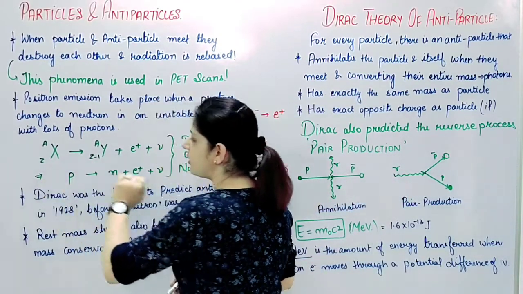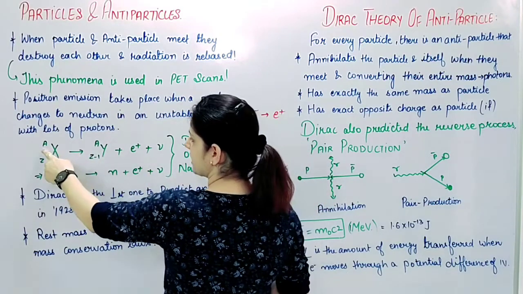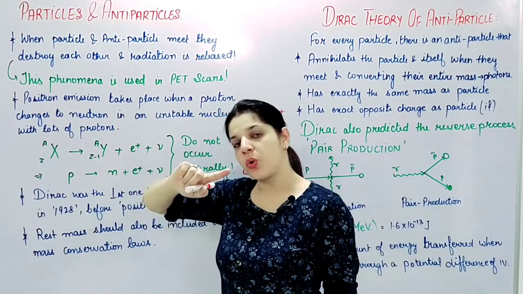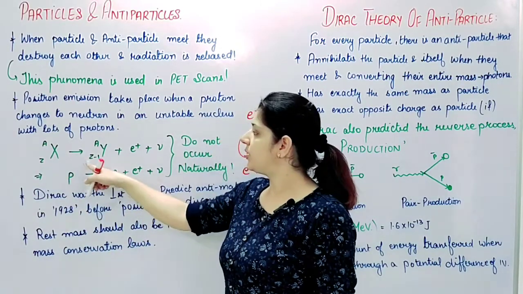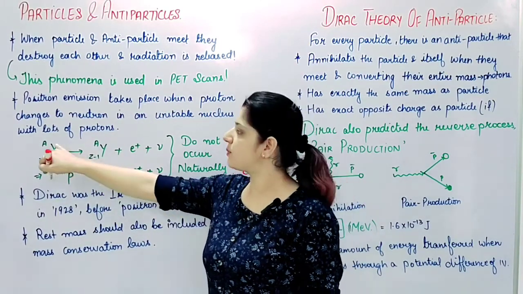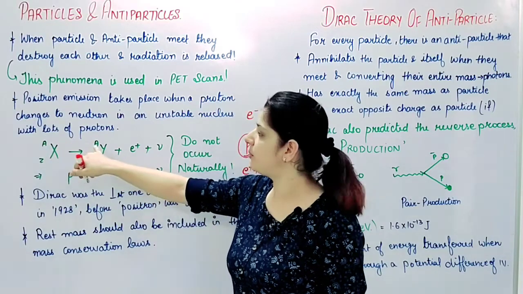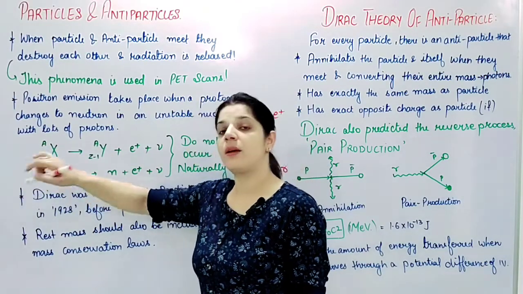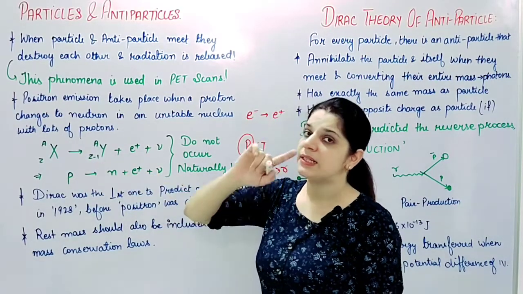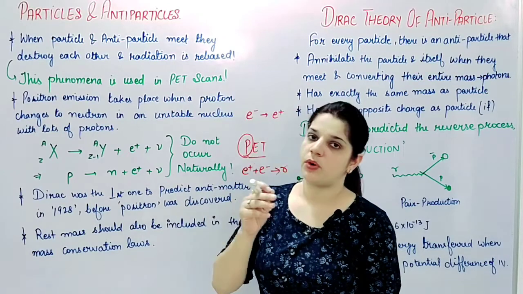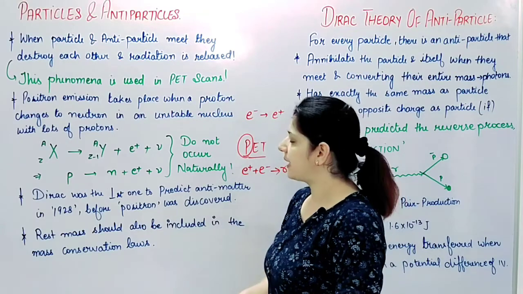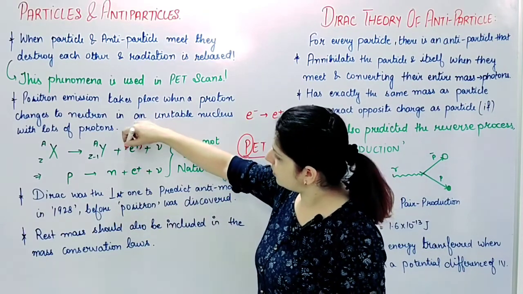For example, I have a parent nucleus X with mass number A and proton number Z. Here, one proton will get converted to a neutron. So this is the parent nucleus, and this is the daughter nucleus. Since a proton is getting converted to a neutron, the mass number remains the same. But since Z is the number of protons, one proton is reduced, so Z minus 1. And since it is getting converted to a neutron, the positive charge of the proton must be carried away by something. That carrier will be my positron.